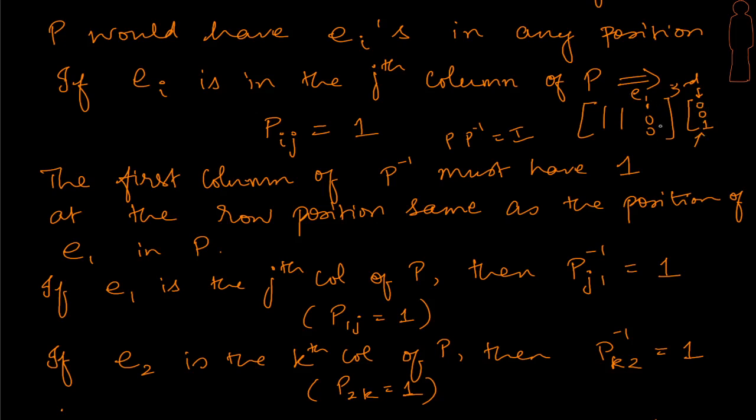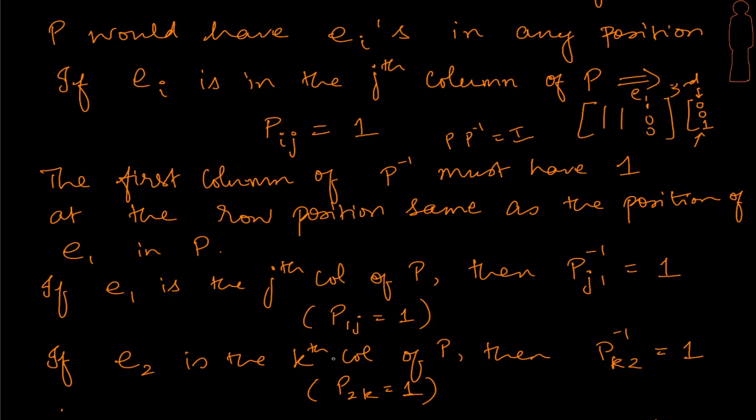And how did we get the 3 1? Ei is in the jth column. This means that this is Pji, right? It's got to be Ji, and in this case, since we are saying it's E1, then it is J1, right? So in P inverse, the J1 position has got to be 1. We know this, right? E1 is in the jth column, so P1j equal to 1. Just take a look at this. P1j is 1, Pj1 in the inverse is 1.